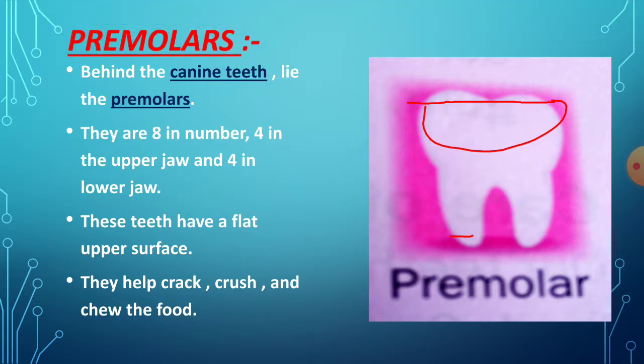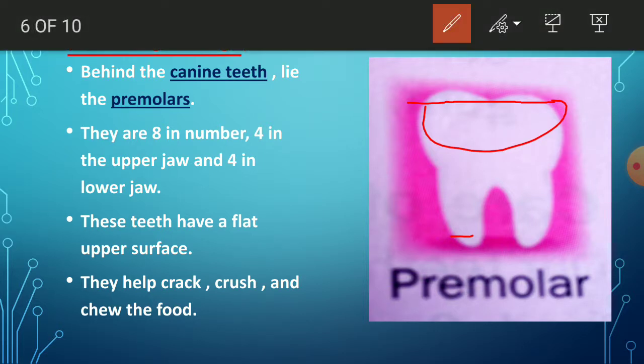They help to crack, crush and chew the food. For cracking, for crushing and for chewing the food, these premolar teeth help. Okay, so this is about the premolars. You just see in the picture.